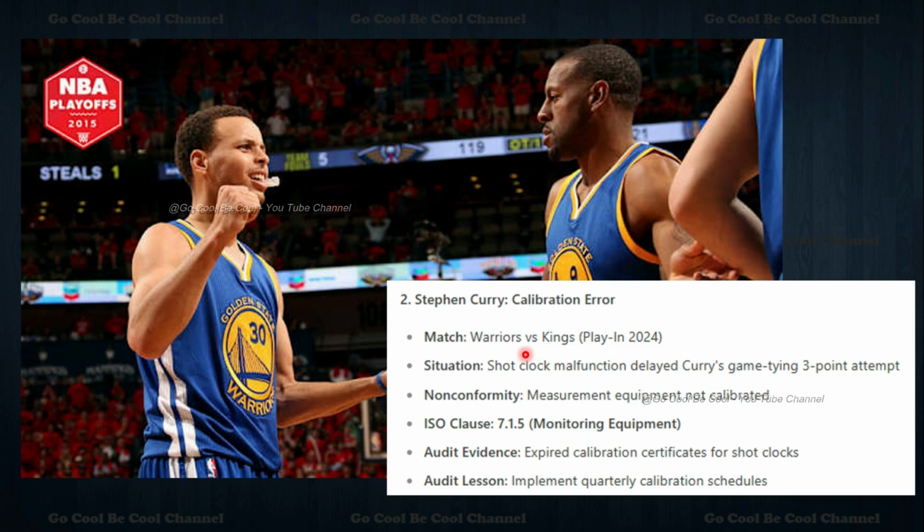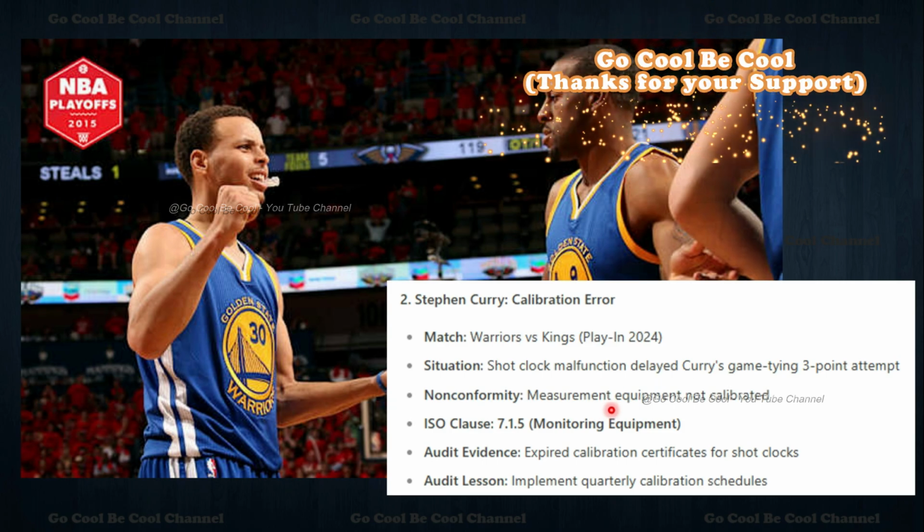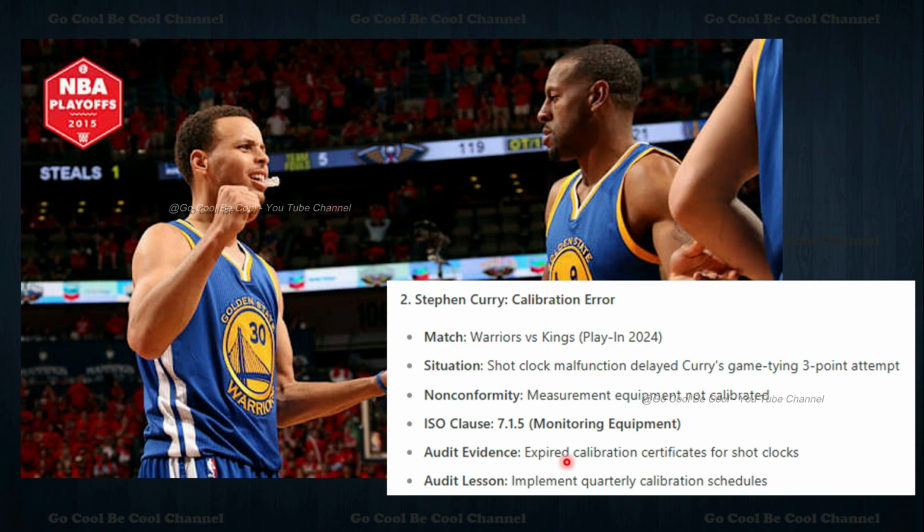What went wrong: Warriors versus Kings, in the 2024 play-in. The shot clock malfunction delayed Curry's game-tying 3-point attempt. The non-conformity is that measurement equipment was not calibrated. The ISO clause we can fix it under is 7.1.5, monitoring and measuring resources. Here is the calibration error. This is Stephen Curry. The audit evidence is an expired calibration certificate for the shot clocks. The audit lesson is to implement quarterly calibration schedules. This is how we can locate it in the second example, Stephen Curry.